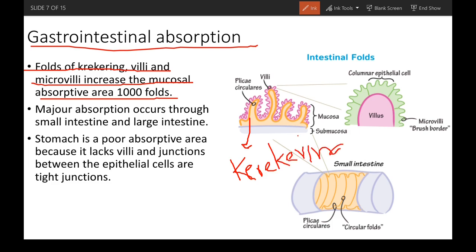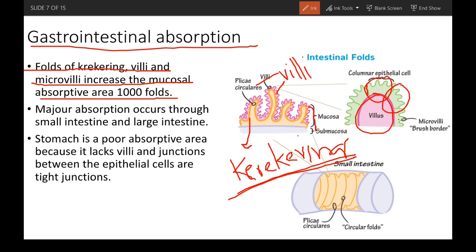Cracker-Ring, right? The folds of the mucosa. This is the mucosa, and the folds of this are known as the rings of Cracker-Ring. On top of these folds there are villi. These purple things are villi, upon the rings of Cracker-Ring. And upon one villus, there are epithelial cells like these. One epithelial cell, another epithelial cell. These are the microvilli, the brush border, right?